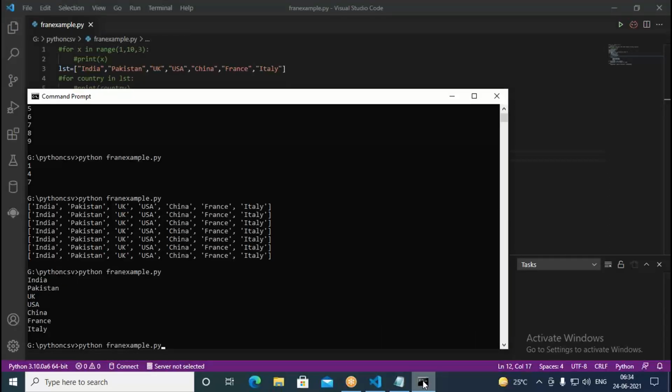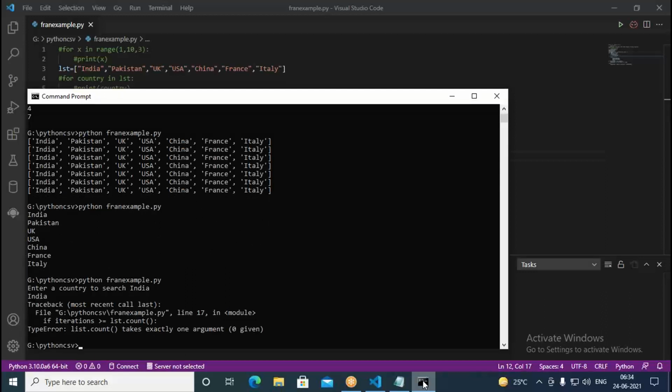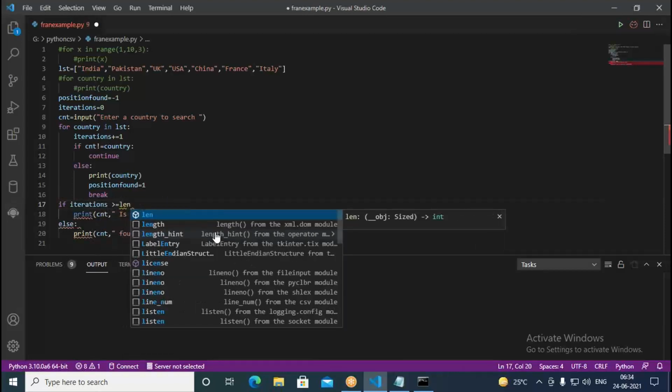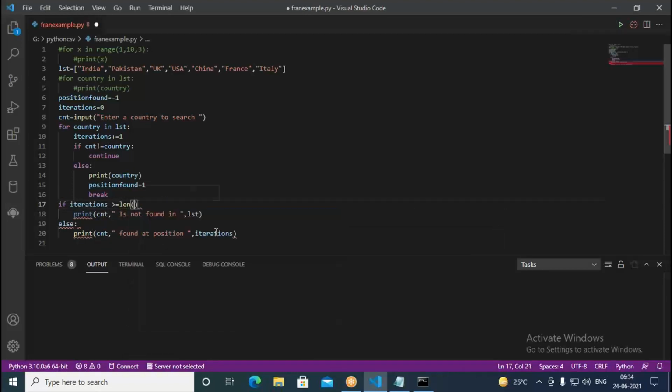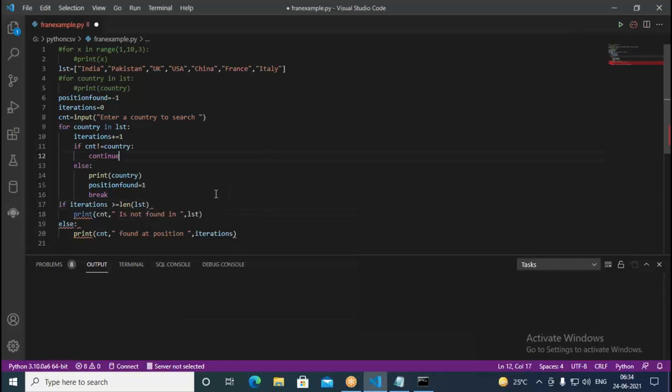Now go with this. Then here I enter a country, India. If you go with count, it's giving a problem. Then we go with the length, LEN. I give LST. That can give the length of the list.